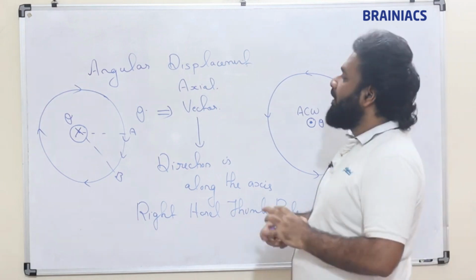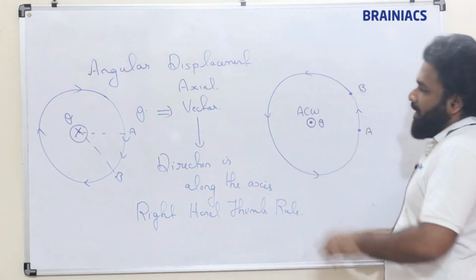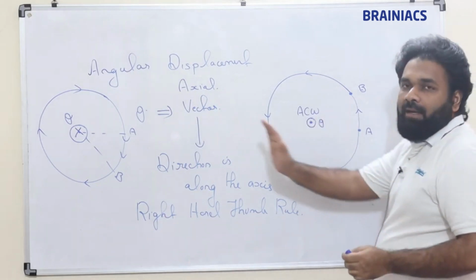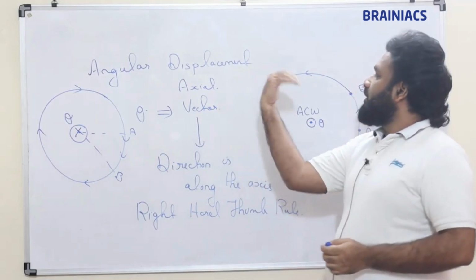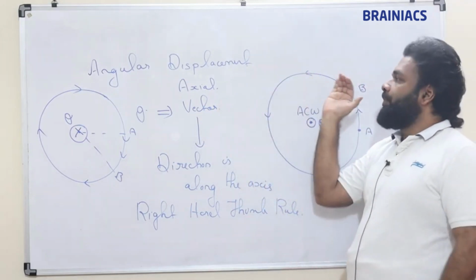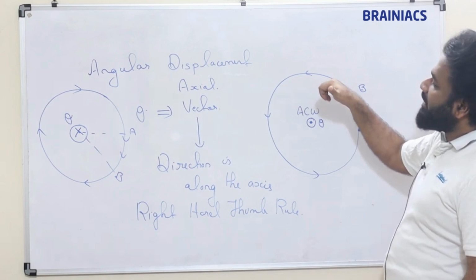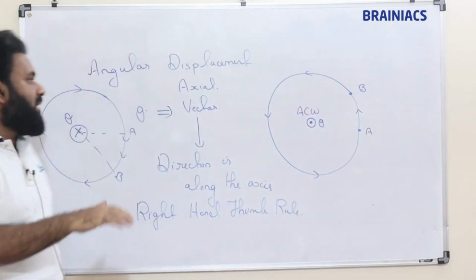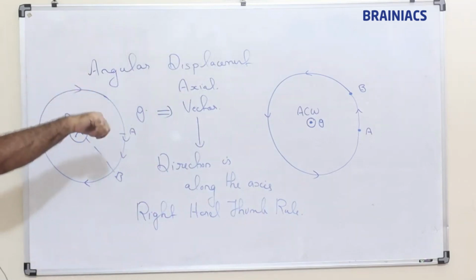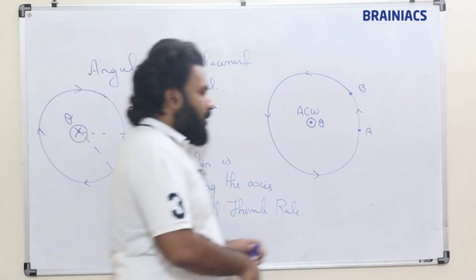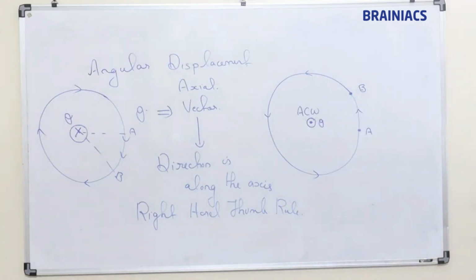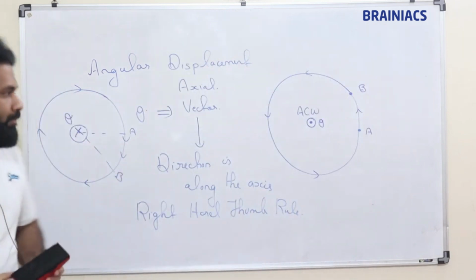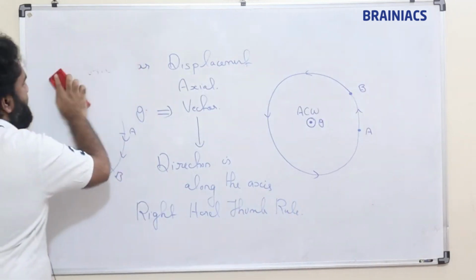Its direction will be along the axis. How to find the direction of angular displacement? By using right hand thumb rule. Move the fingers in the direction of motion, and where the thumb is pointing will be the direction of angular displacement. In this case, if you move the fingers in this direction, it is going inside. Clear? Note it down.